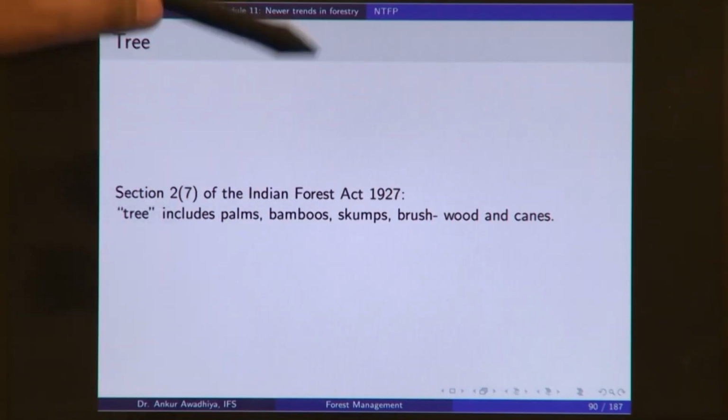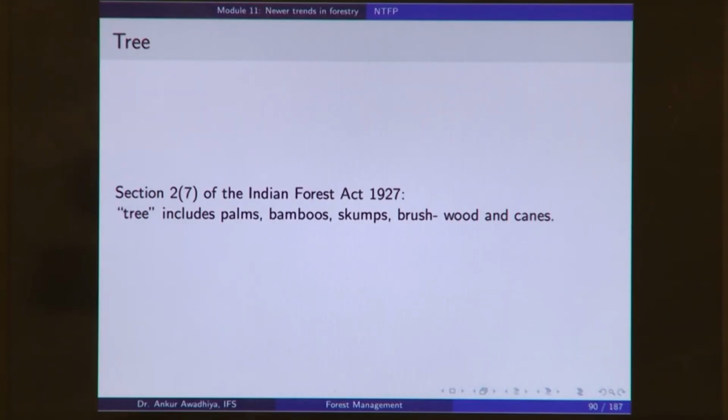Here again it says tree includes. So, if it is a palm, you cannot make use of this loophole and say that this is not a tree, this is a palm. No, tree includes palm, tree includes bamboo, tree includes the stumps, brushwood and canes. Later on, with an amendment, we have removed bamboos and canes to promote the use of bamboos and canes for social welfare, and this is something that we will see in the next lecture, but this is the definition